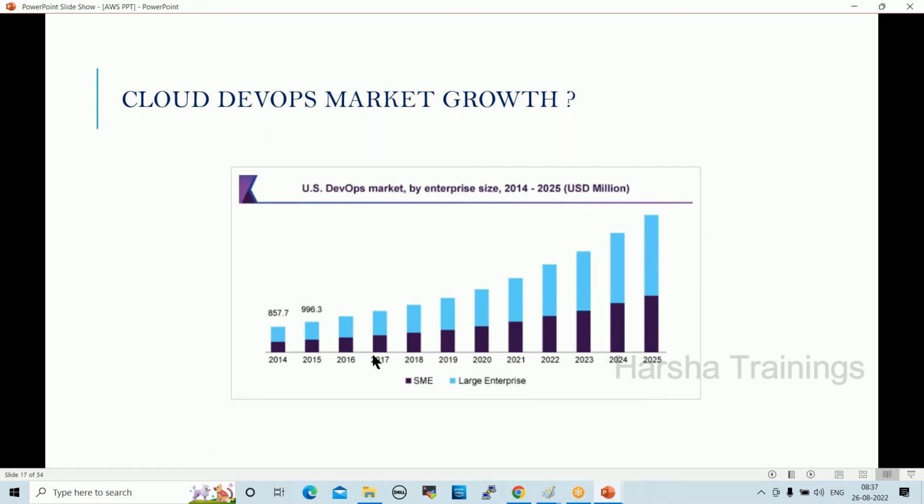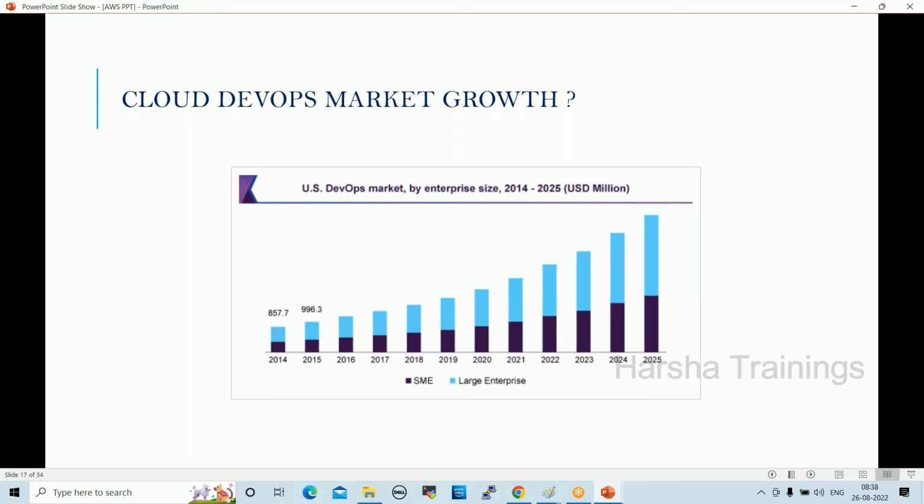Since 2012 I'm seeing cloud and DevOps, it's growing like this. Maybe after 10 years, 1 or 2 tools will be changed, but cloud and DevOps will not go away, right? So the market is like this only.